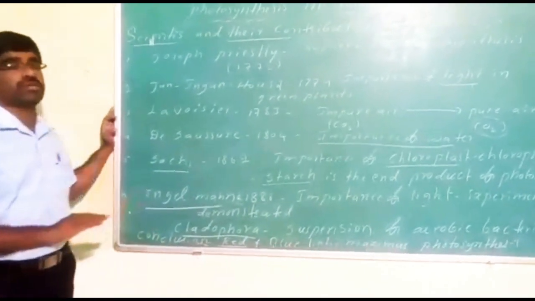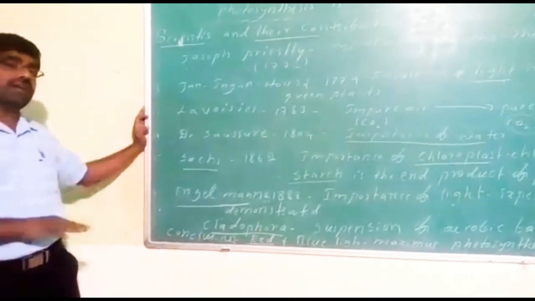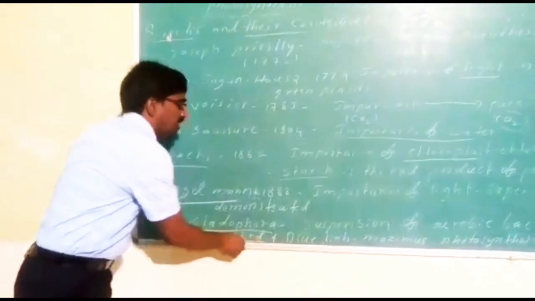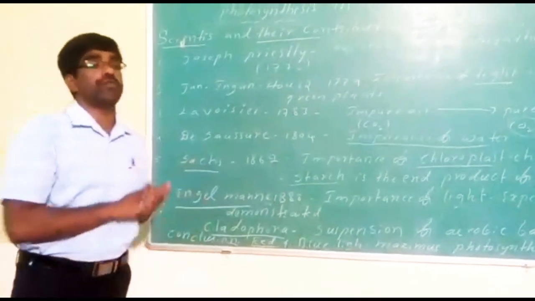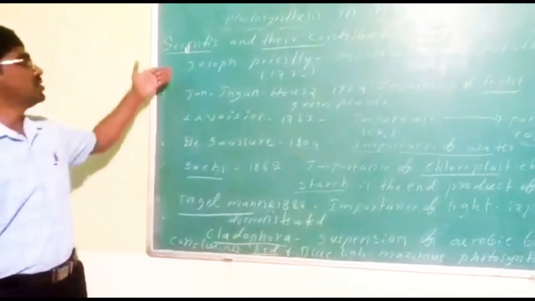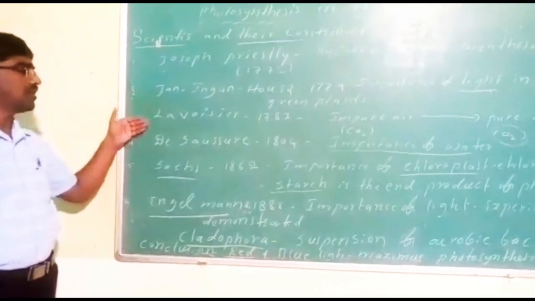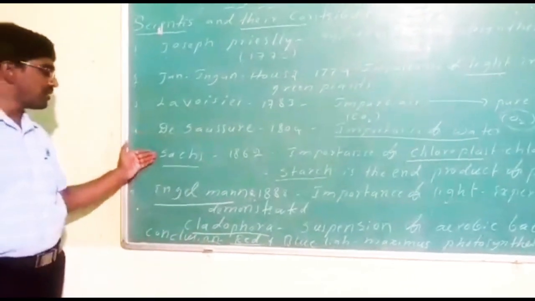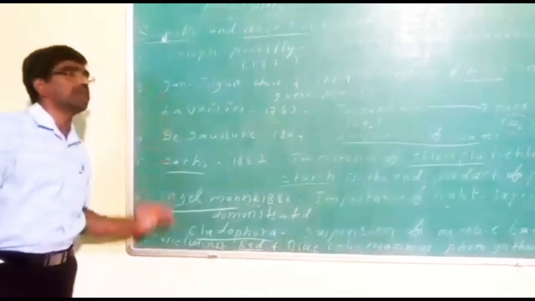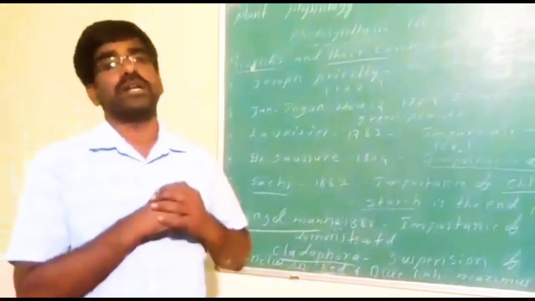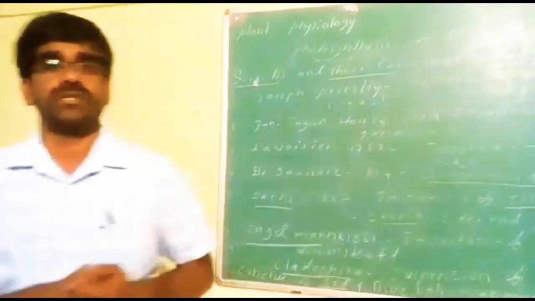Well and good. So light is important. In the light, VIBGYOR light is important. In VIBGYOR, red and blue light is important for photosynthesis. In this sense, Joseph Priestley, Ingenhousz, Lavoisier, De Saussure, Sachs and Engelmann, those scientists contributed different types of experimental work for understanding the photosynthesis process.